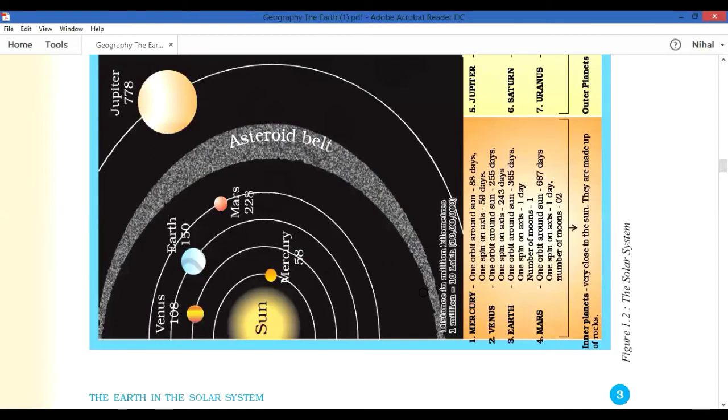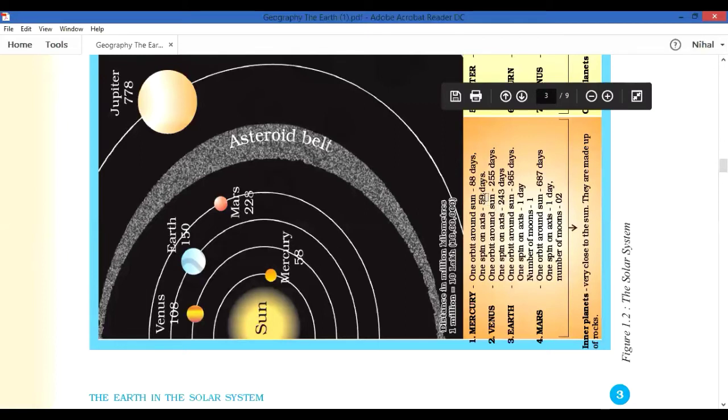Mercury is nearest to the sun, so it takes 88 days to move around the sun. And the second one, Venus, takes 255 days. And just one more thing, one orbit around the sun and one spin on its axis: 59 days. Before I told you all these planets are moving around the sun. Along with this, each planet is moving by rotating on its own. That is one spin on its axis.